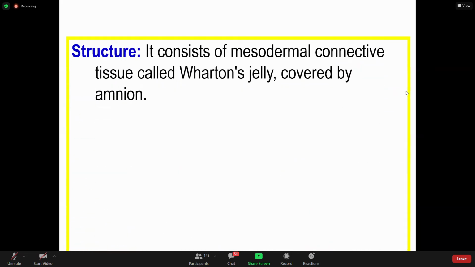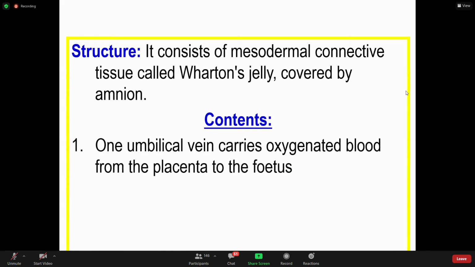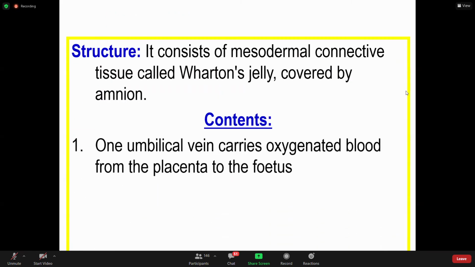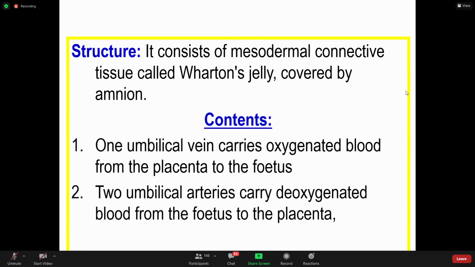So the connective tissue is mesodermal. It is extra embryonic mesoderm, which is called Wharton's jelly. It is covered by amnion, and we saw the contents of the umbilical cord. Other than the contents which we saw, what is not visible in this diagram are two important things: one is a vein, another is an artery.